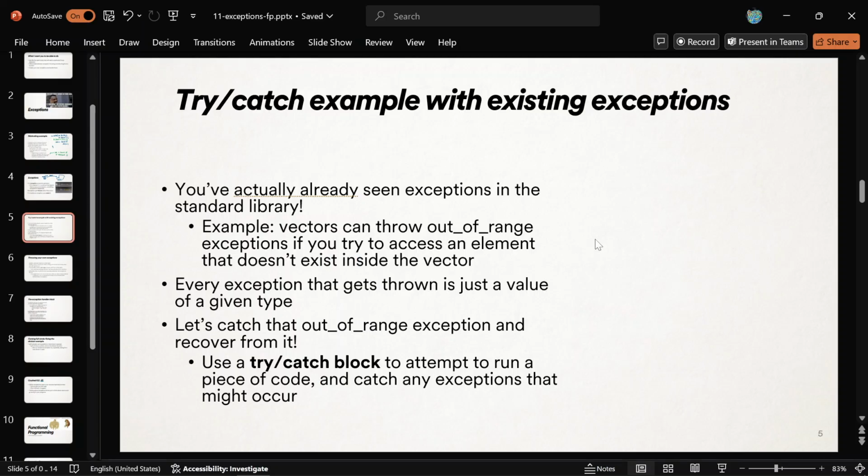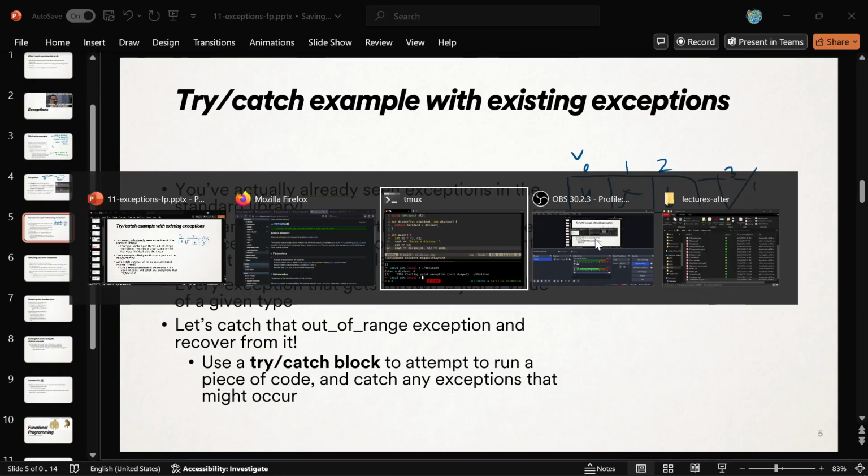First of all, let's draw the example. Let's make a vector 4, 5, 6. So you can go to indices 0, 1, and 2. If you try to go to index 3, for example, though, that doesn't exist, and so it will throw an out of range exception. All right, so let me show that.